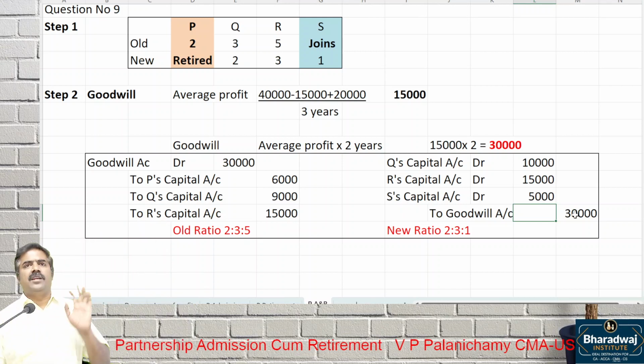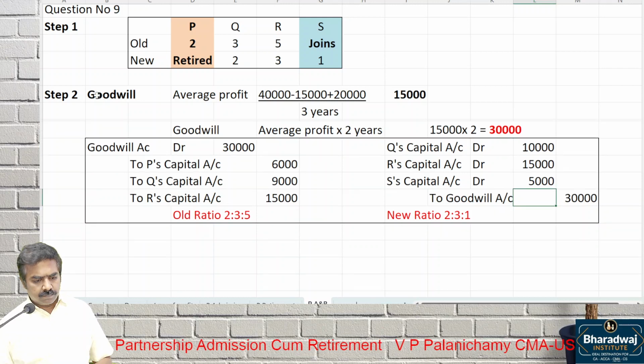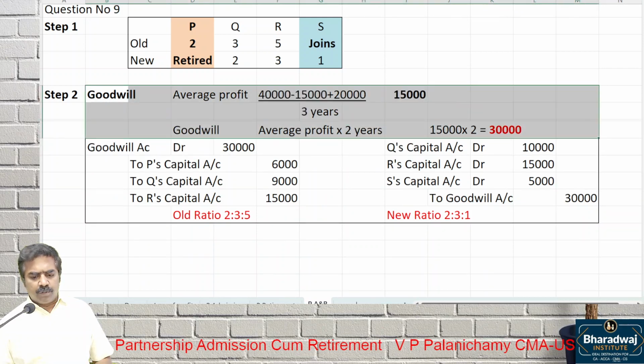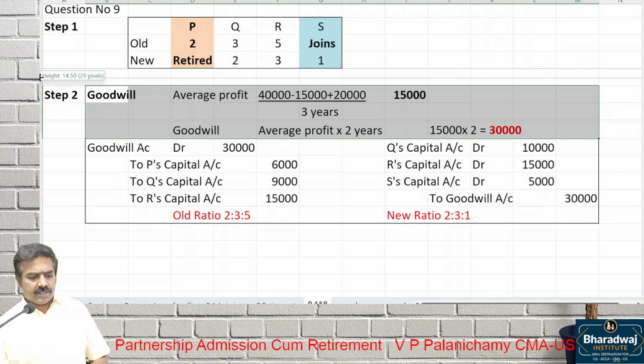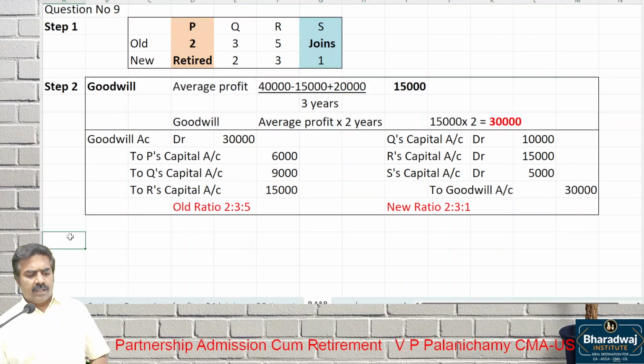Revaluation account, nothing new for us. Same as admission or retirement. So first we valued the goodwill, then we made the adjustment for goodwill. Start preparing which account next? I hope we did this for the 8th question. Same: credit the gains, debit the losses, whether admission, retirement or death of a partner.